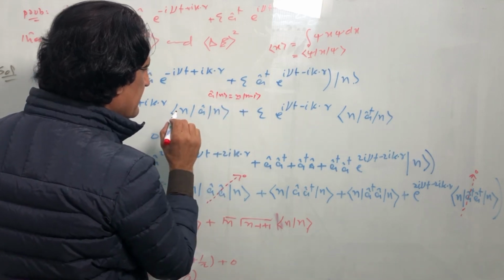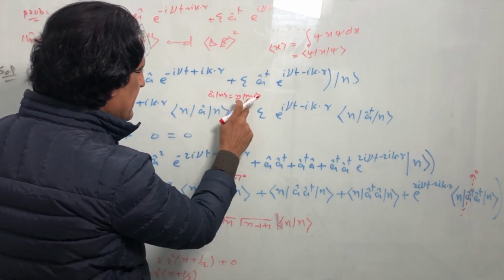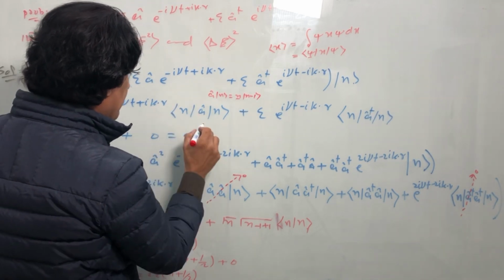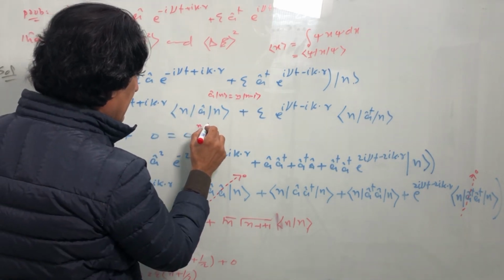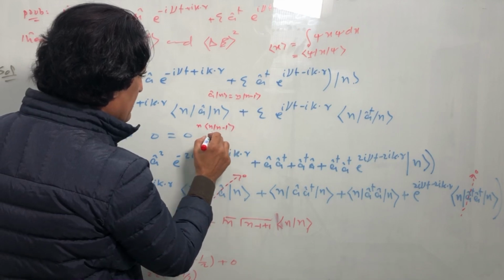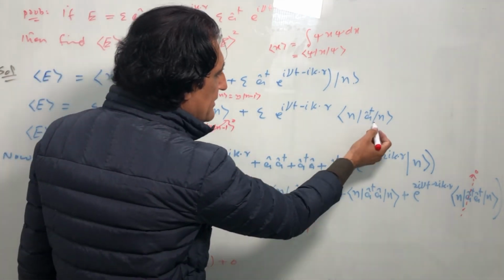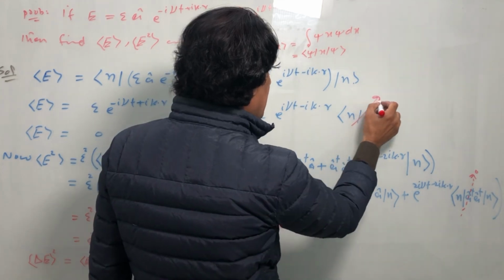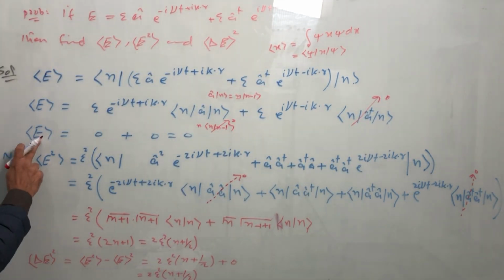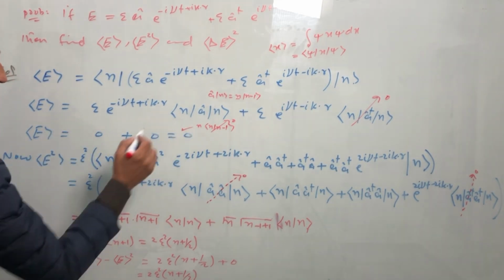So n is the eigenvalue, and we have n minus 1. So this goes to 0. Similarly, this term also goes to 0. And finally, the expectation value of E is equal to 0.